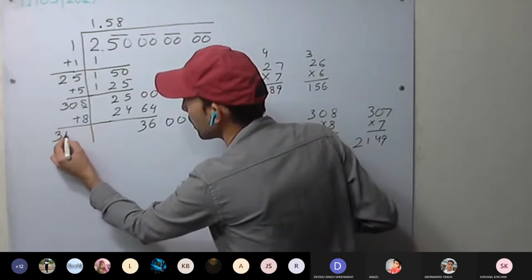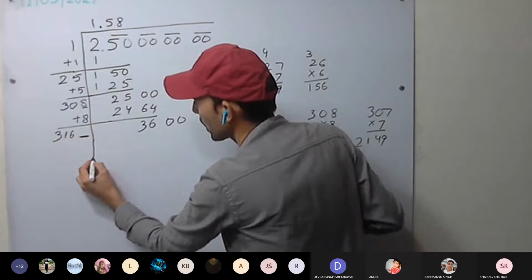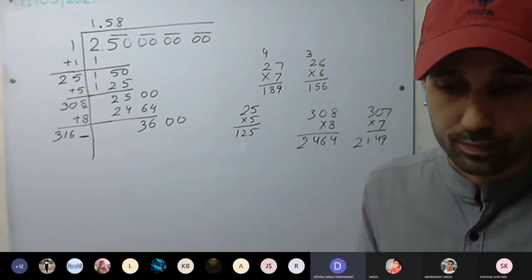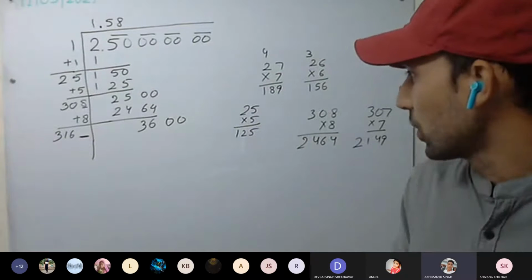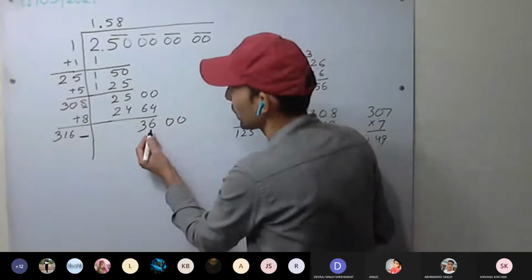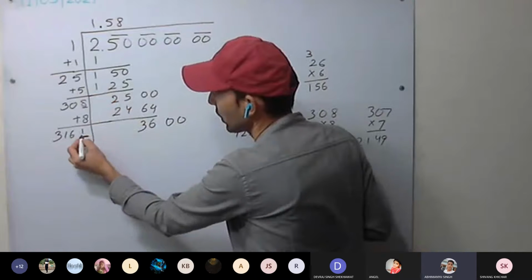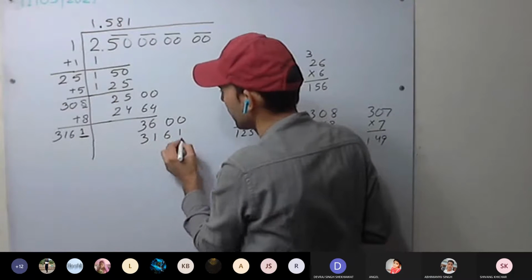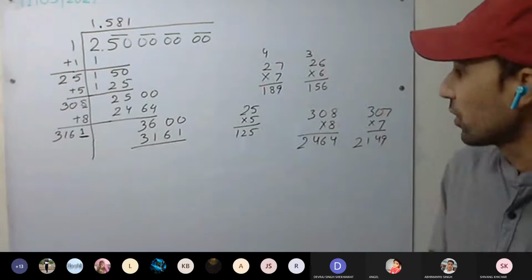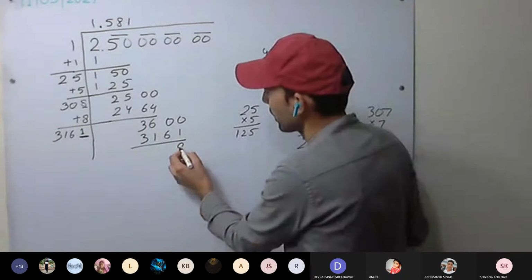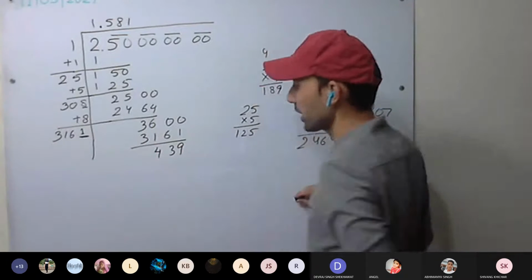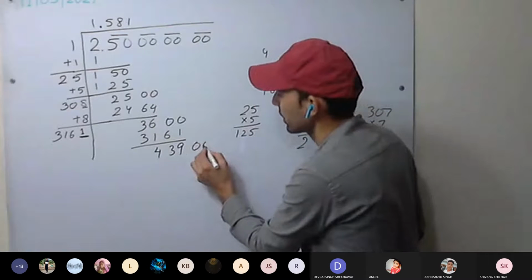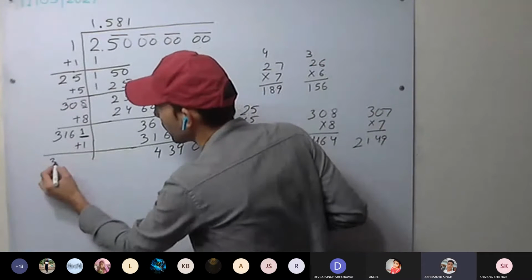Plus 8. Okay, here what digit is going to come? Sir, 1. 316. Sir, 1, it is very easy, because 2, it will be 6000 something. So 3161. Okay. What will be the remainder? 9, 3, 439. Okay. 0, 0 plus 1, 1.